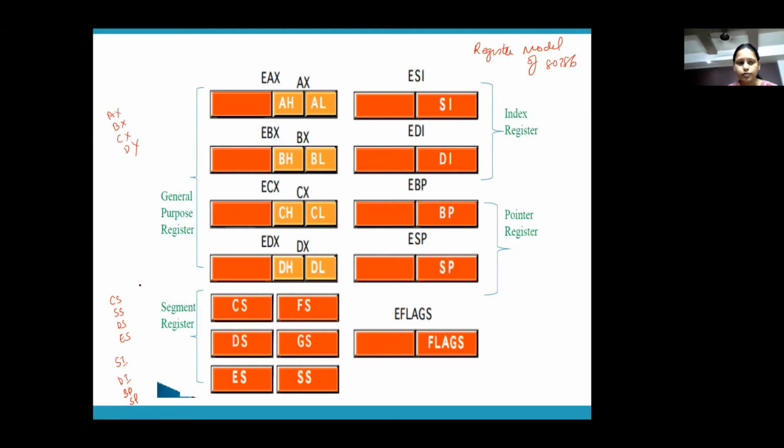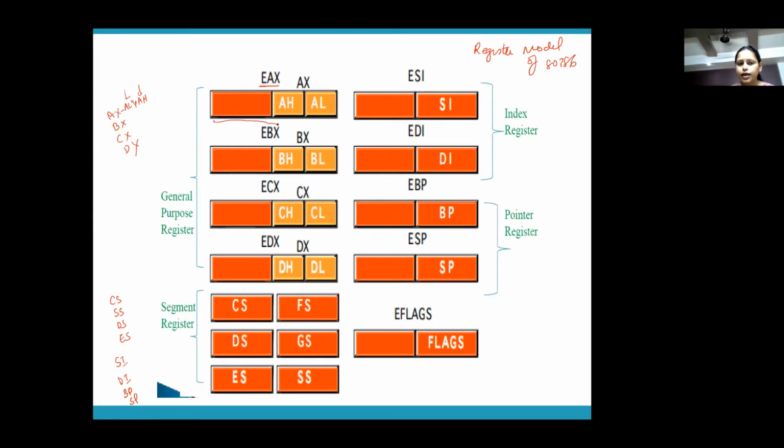All these registers were 16-bit, right? AX was made up of AL and AH, which can be individually used as 8-bit registers, or together they can be used as 16-bit register AX, BX, CX, all are 16-bit registers. Even your segment registers and offset registers are also 16-bit registers in 8086. Now, in the case of 80386, these are not 16-bit, but they are 32-bit. So you can see here an E. It's not simply AX, it is EAX. EAX means extended AX, okay? Extended means it's extended from 16 to 32 bits.